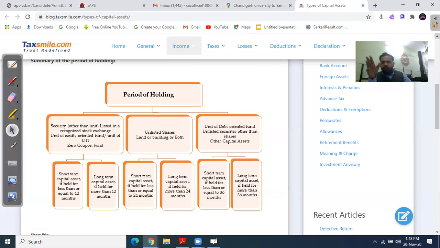So you have to learn with this technique: 12, 24 and 36, for listed, unlisted and other capital assets.